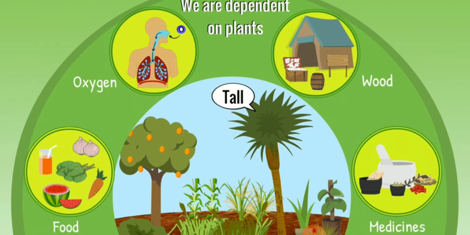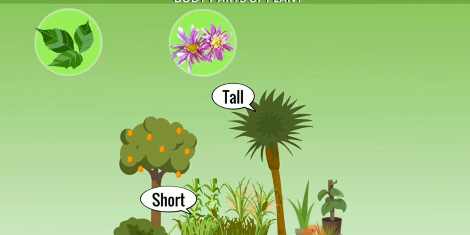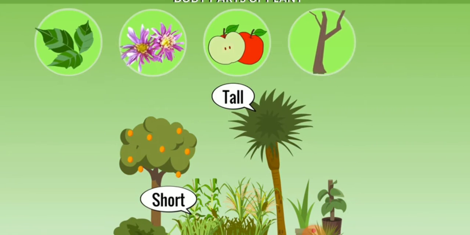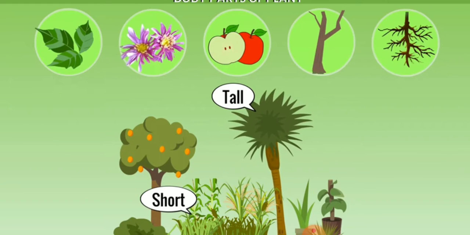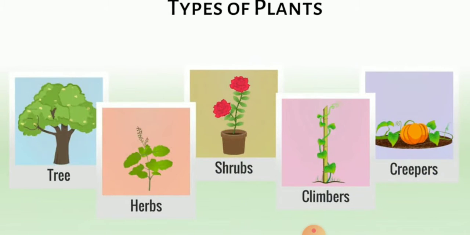useful substances, as we have discussed earlier, like wood and medicines. So now we are discussing the different types of plants. First of all, we are discussing the types of plants like trees, herbs, shrubs, climbers, and creepers. So first of all, we are discussing trees.